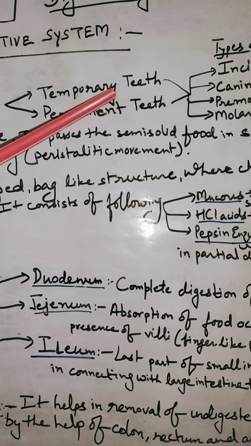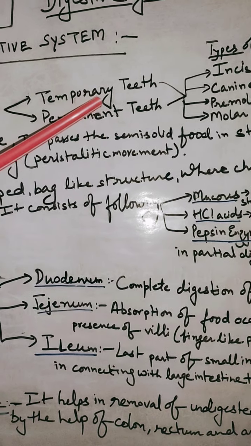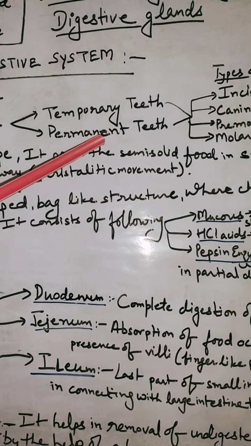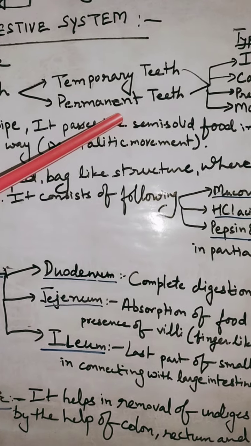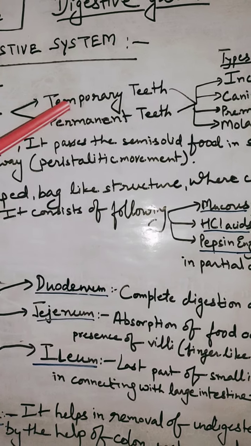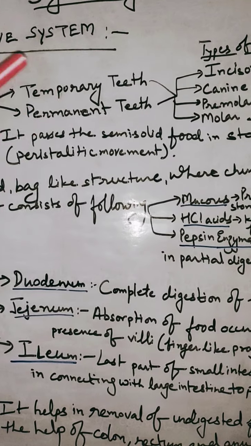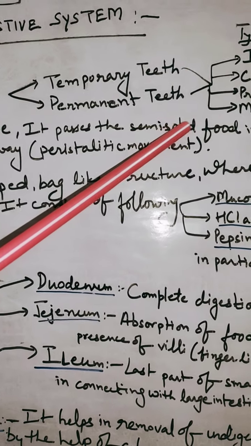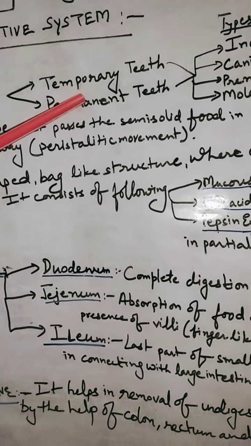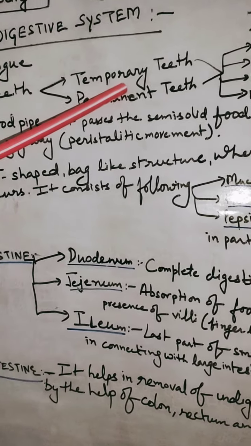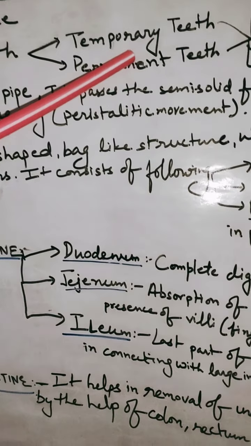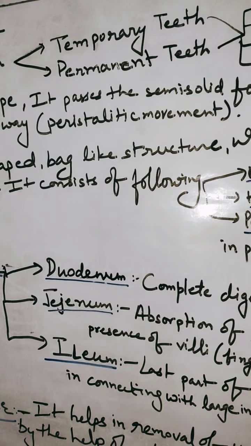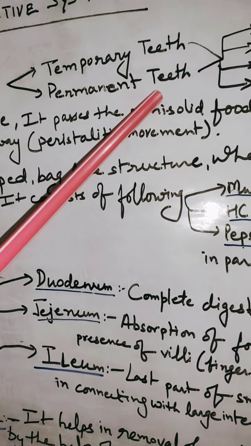As the infant grows and reaches the age of 6 to 7 years, becoming a child, these teeth start falling down and are replaced by the permanent teeth. As they are present for a short period of time, from 6 to 7 months to 6 to 7 years, they are called temporary teeth. Now they are replaced by permanent teeth.